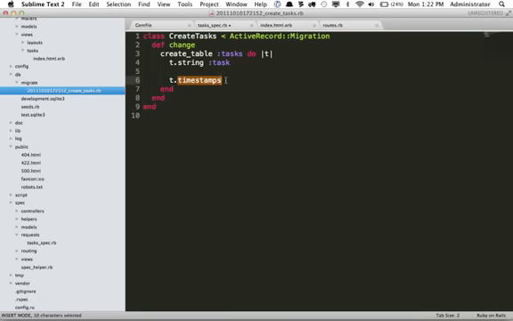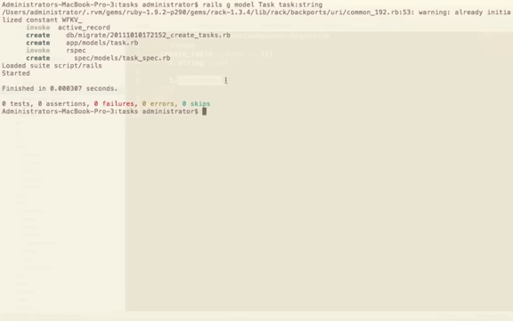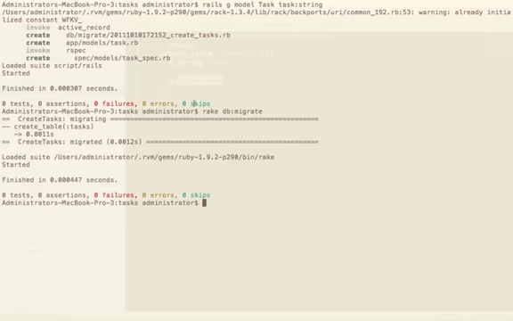So now, if you want to run this migration, we can say rake db:migrate. There we are. And now you can see it ran the migration. It went ahead and created the table called tasks. So if you want to test this out, we can open up the console. rails console, or again, that can be reduced to rails c.